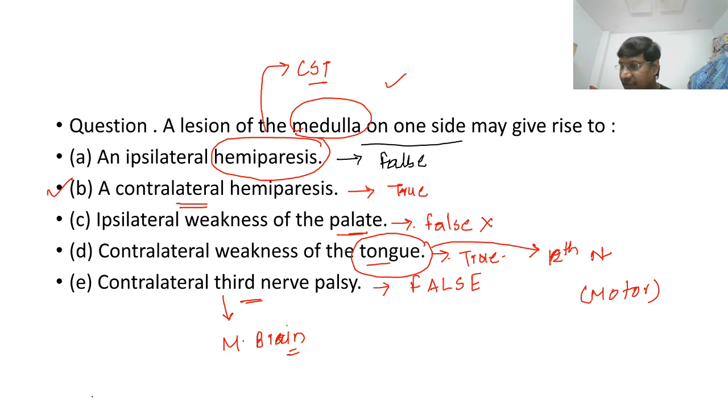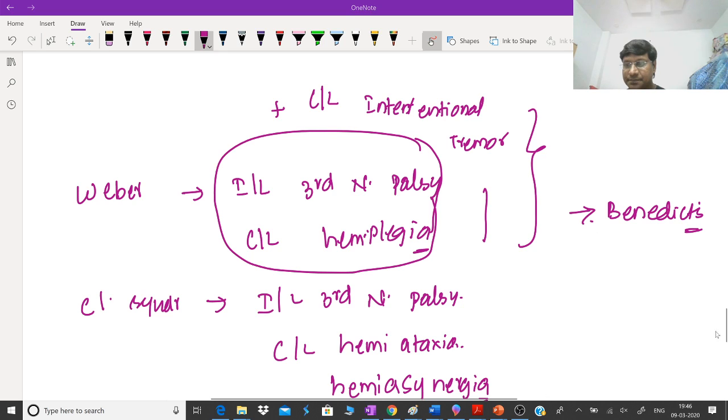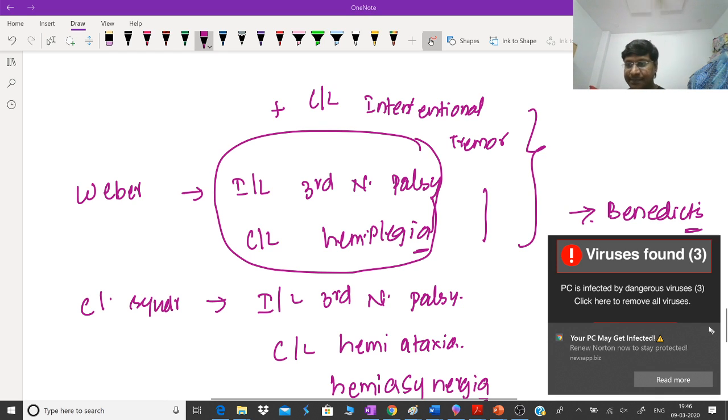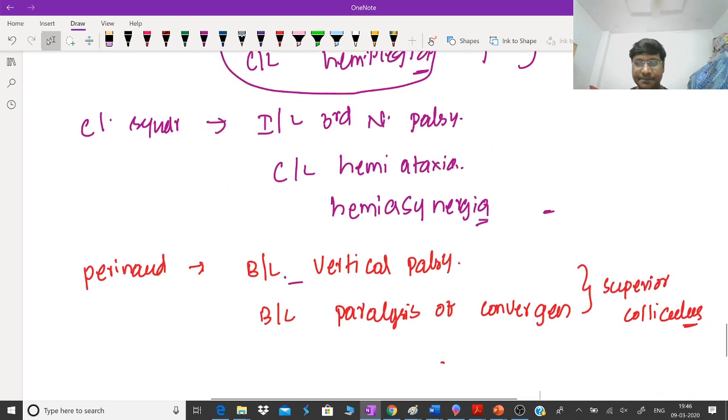Everyone is getting confused with the ipsilateral tongue or the contralateral tongue. Let me tell you. Whether the lesion is in the upper motor neuron or in the lower motor neuron, don't get confused. I'll explain this very clearly.